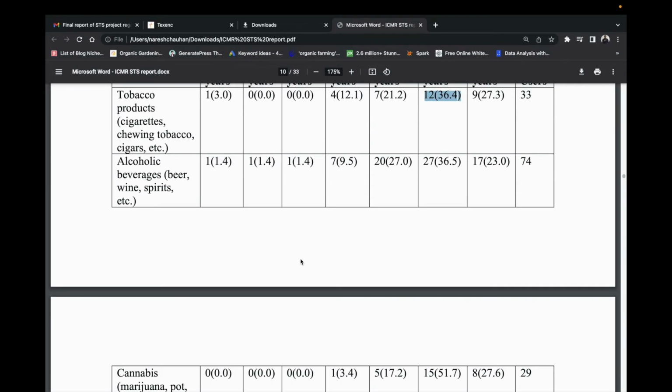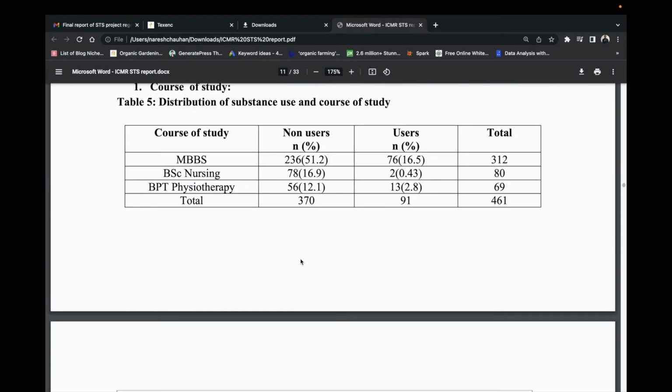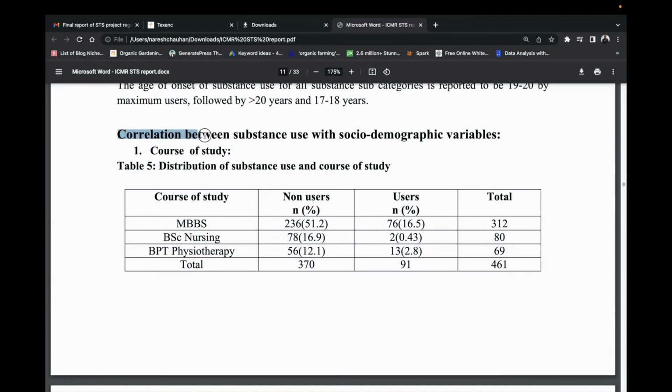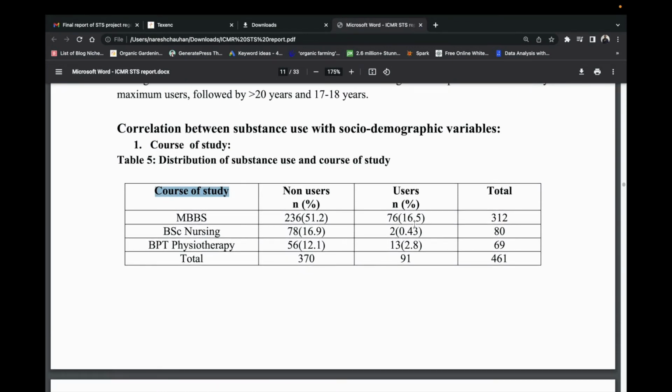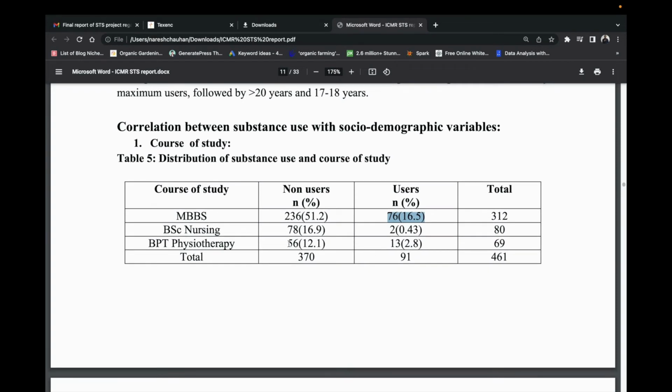Then we have the correlation between substance use and socio-demographic variables. Course of study: this is how you compare your data descriptively, 51%, 16.5%. The majority of participants, 16.5%, were MBBS students. This is descriptive statistics, but it should be followed by your chi-square.